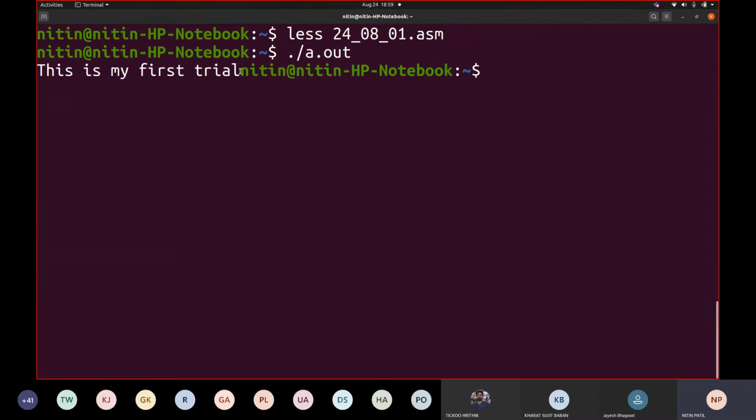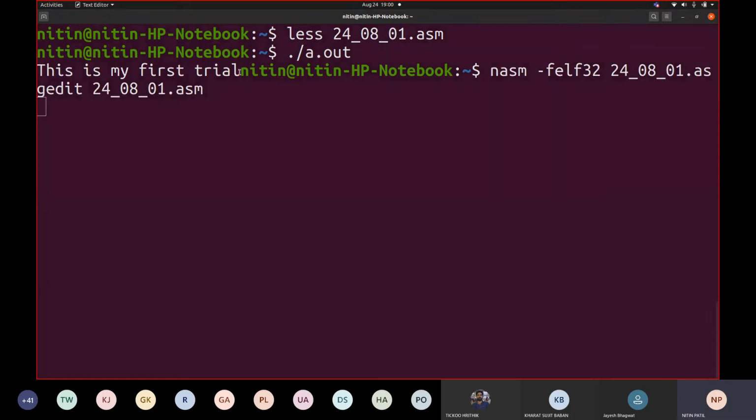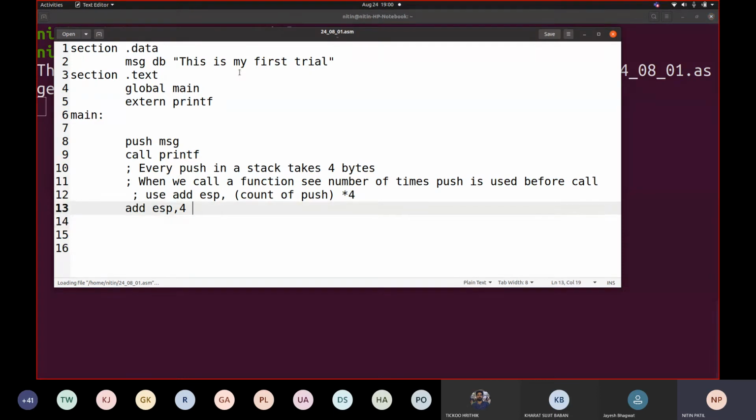Now I want that after this trial, my shell prompt should come to the next line. How can we do that? So let us try to make the change inside the code. Here after this msg, we wrote this definition. Add a comma, simply write 10. This 10 leads to /n, and there is always an end of string.